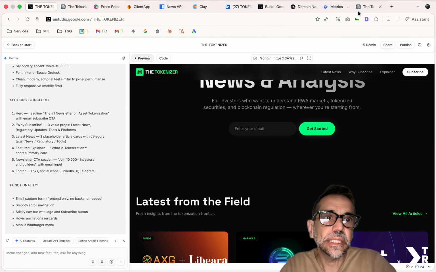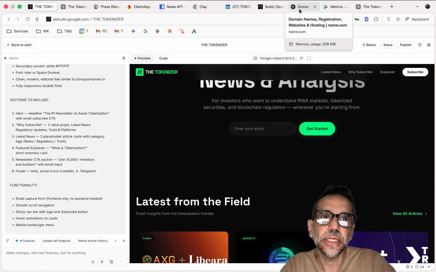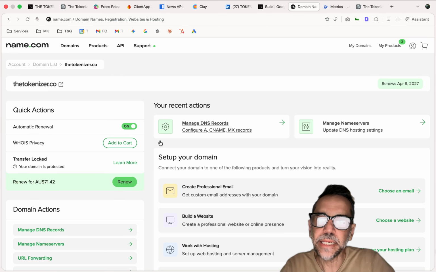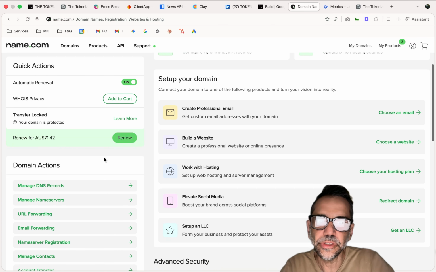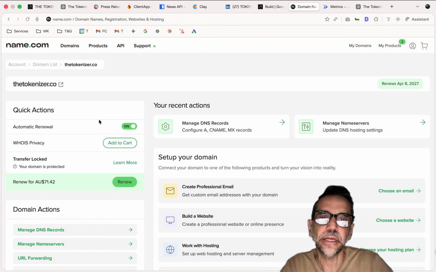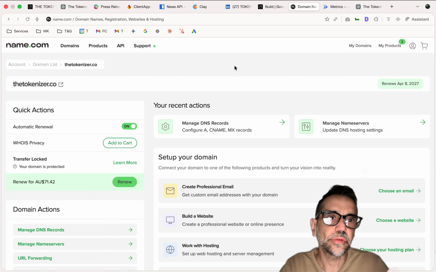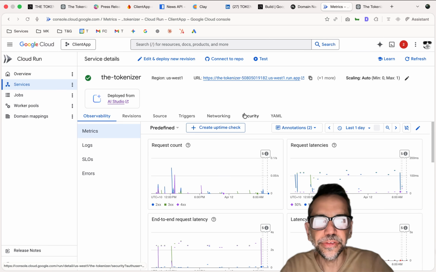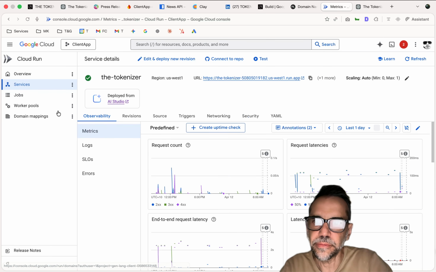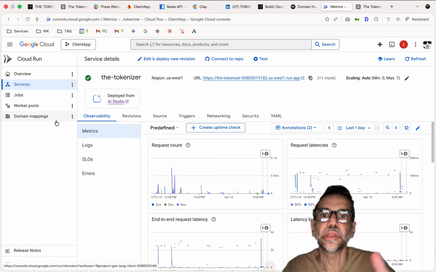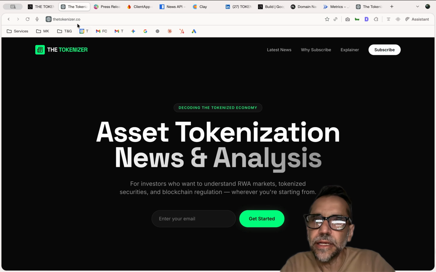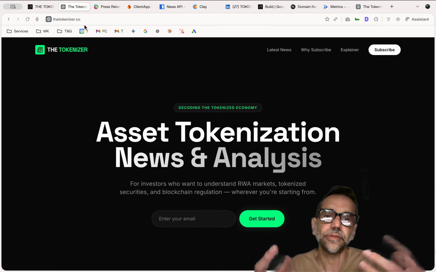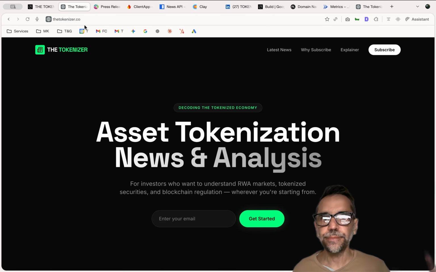I went into the domain registrar, I picked a name, and I registered. So there's my registration. There it is, and I mapped it to Google Cloud, and that's what I'm using. All right, so that's a whole video, but basically it's mapped here. So you can see it's all mapped, there's my mapping settings and all that. So it's live. You can go there now. Tokenizer. It's available. Okay, I've built it.